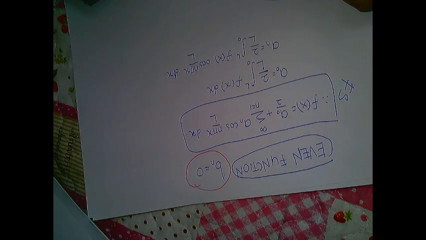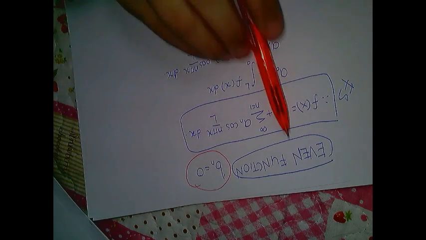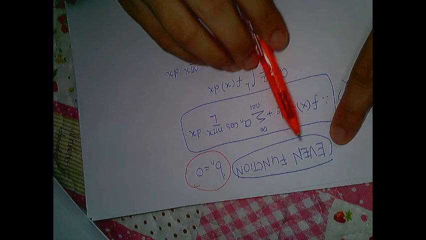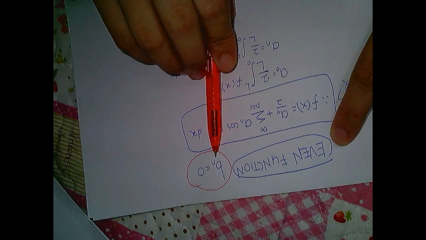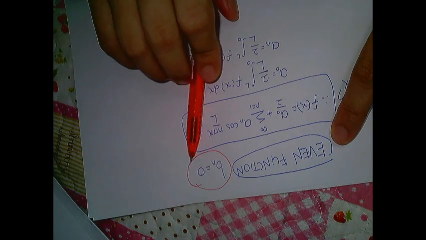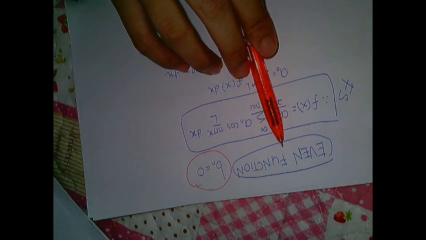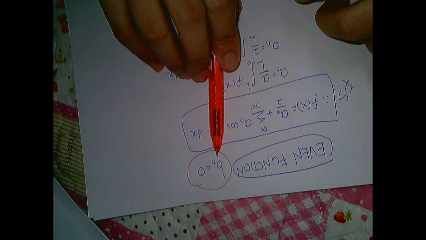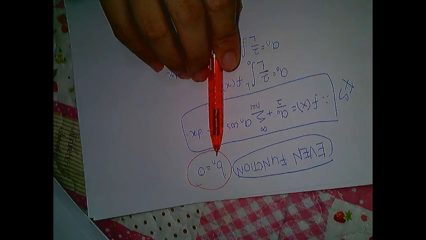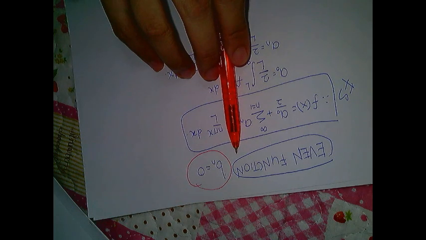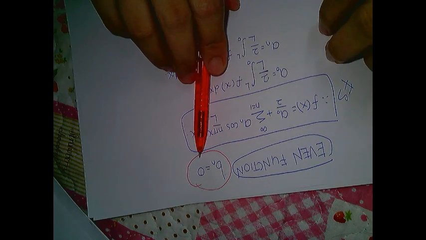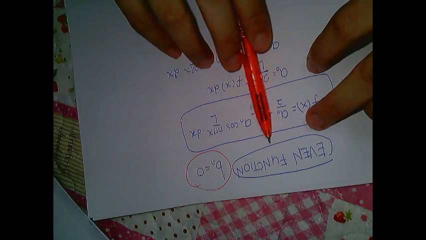This is because when you have an even function, your Bn goes to 0. There is no term for Bn. Your Bn always goes to 0 because your Bn consists of sine n pi x over L, so that will involve the odd function. Sine is odd, okay? So that is why Bn goes to 0. In short, for an even function, your Bn will go to 0.